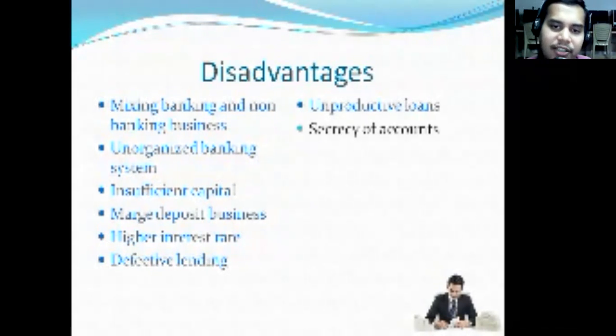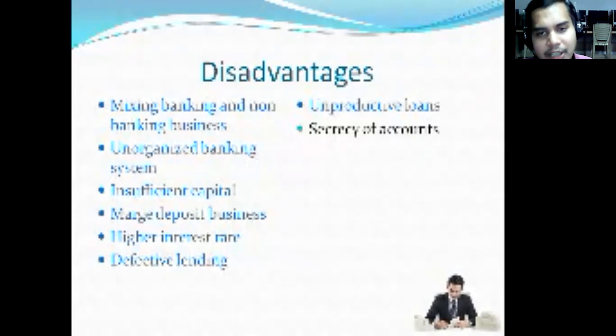Next, secrecy of accounts. Already we have said that these people maintain the vernacular language. At the same time, they maintain accounts of their own locality. And these people will not disclose the facts of the business to anyone, because, as we have said, the government's hand is completely taken off from this kind of business.